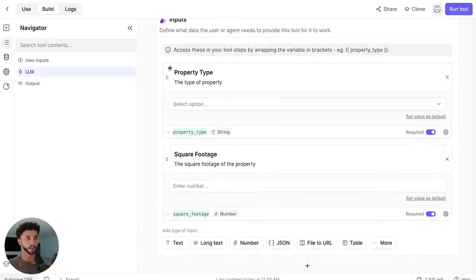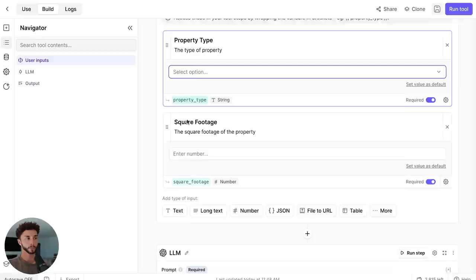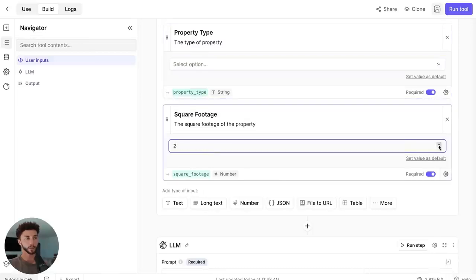So what this is doing is taking in the property type. We've got two options here, and the square footage in a number. See here, it's a number. I can't just type in here. It has to be a number.